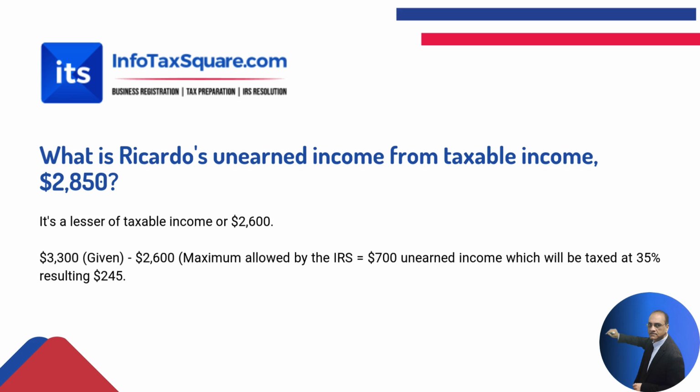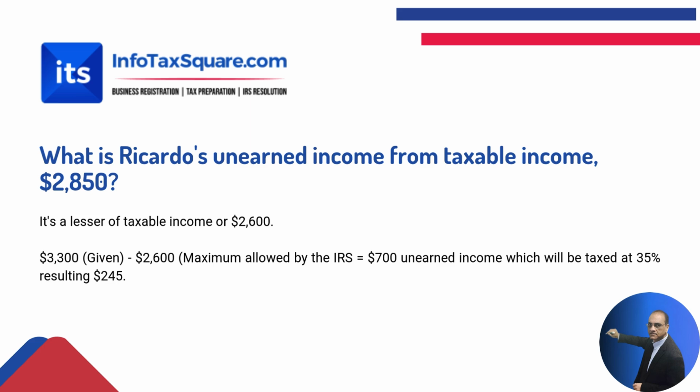Now we have determined his parents are taxed on $700 of income, and above we calculated the total taxable income was $2,850. So we have to reduce $2,850 by the $700, which is shifted to his parents to pay taxes at their rate of 35%, resulting in $245.